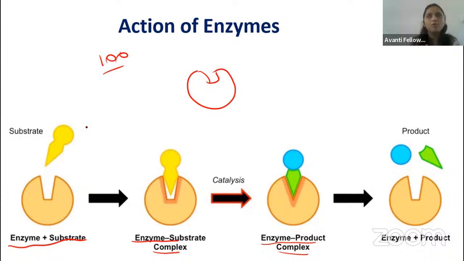Take the example of making curd. If you take 1 liter of milk, you are going to inoculate only 1 or 2 spoons of curd, right? In the curd the enzymes are there, and you are taking only a very little amount. So the enzyme is very less, whereas the substrate is more, right, guys? When the enzyme converts the substrate into the product, it is free again. It will bind to another substrate and convert it into the product, and again bind to another substrate and convert it into the product. This is how the enzyme works.